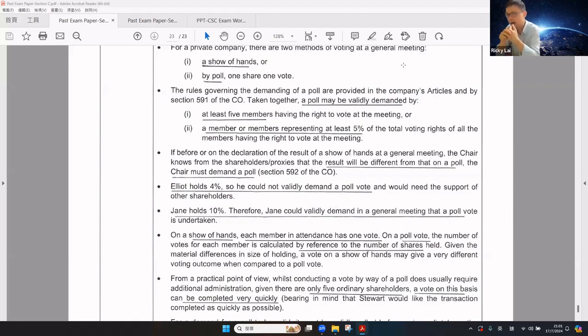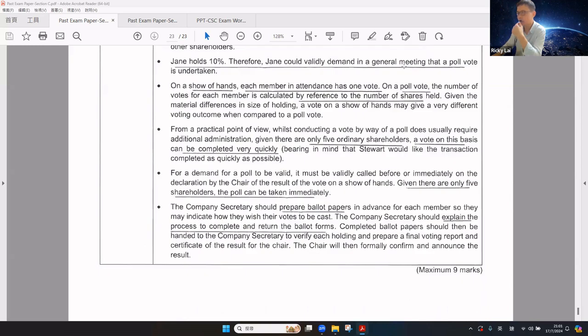For a show of hands, each member in attendance has 1 vote. On a poll vote, the number of votes for each member is calculated by reference to the number of shares held. Given the difference in size of holdings, the vote on a show of hands may give a very different outcome when compared with the poll vote. While conducting a poll vote usually requires additional administration, there are only 5 shareholders. A vote on this basis can be completed very quickly.